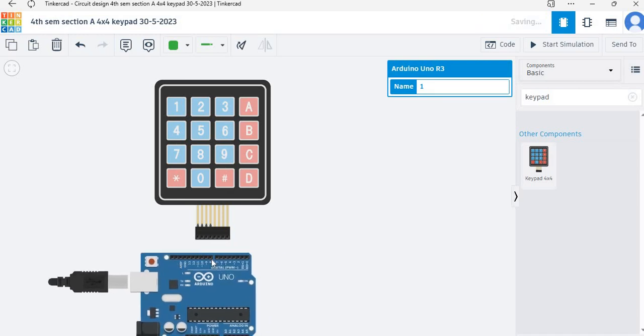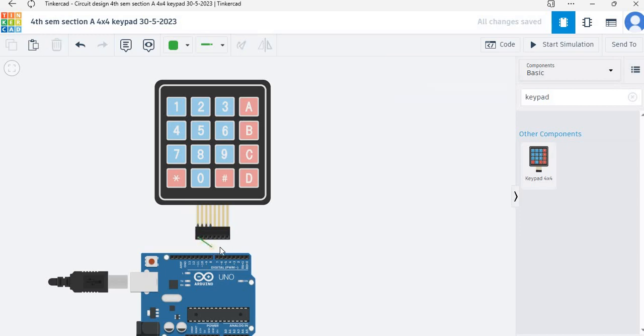We will connect the first row with pin number 2. Second row with pin number 3. I'm reading it.